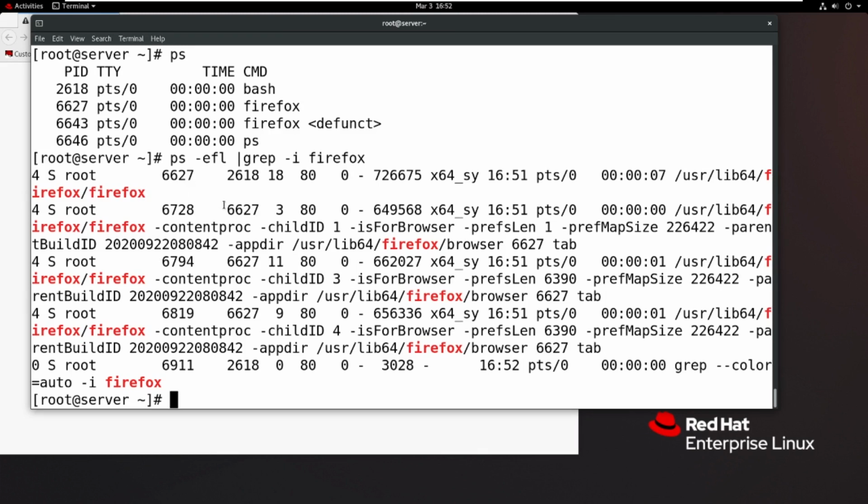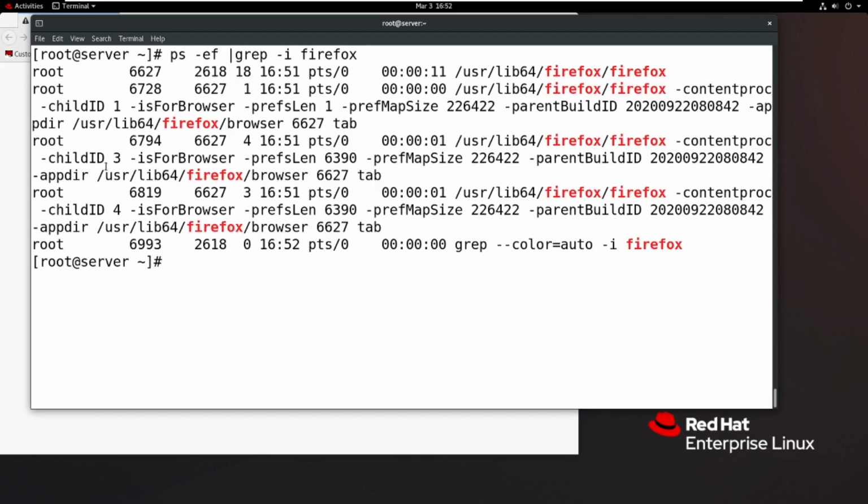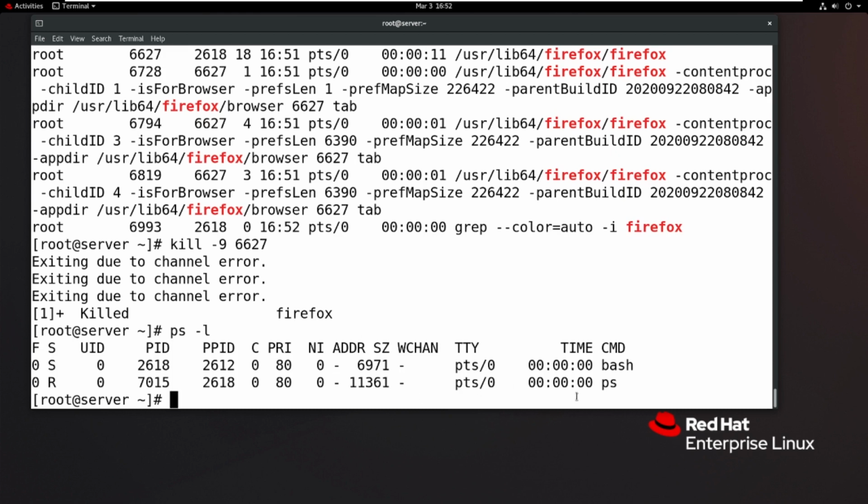So now what jobs are running and sleeping and everything? We can use ps space hyphen EFL, or some people write only ps space hyphen EF. EF is also fine, to find the Firefox ID values. Then how to kill the process? Kill space hyphen 9, I want to kill Firefox 6627. So now 6627, it kills the process. But is there any running Firefox? Now ps hyphen EF, and no Firefoxes are running here.